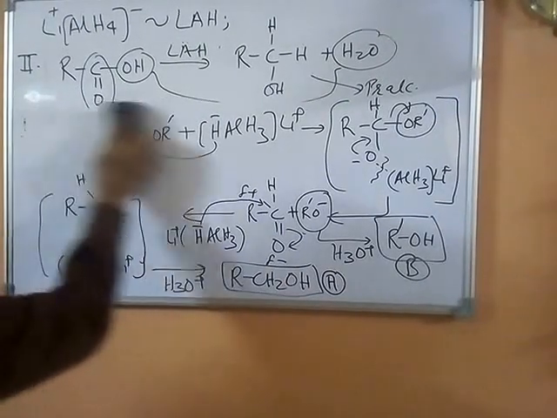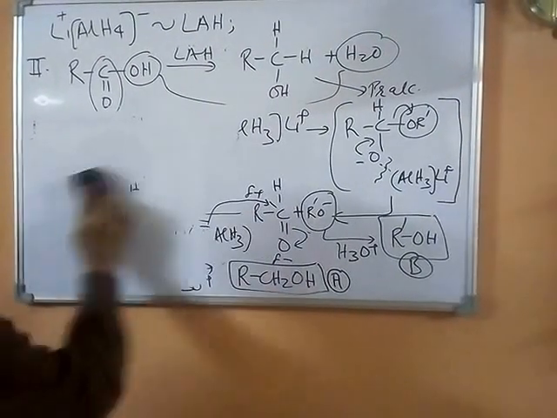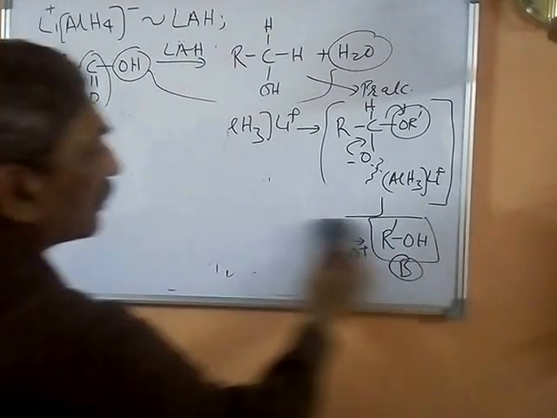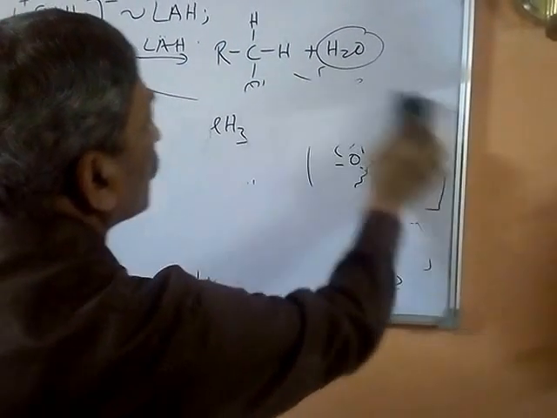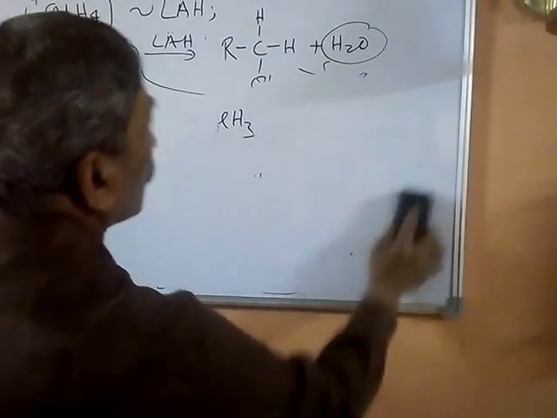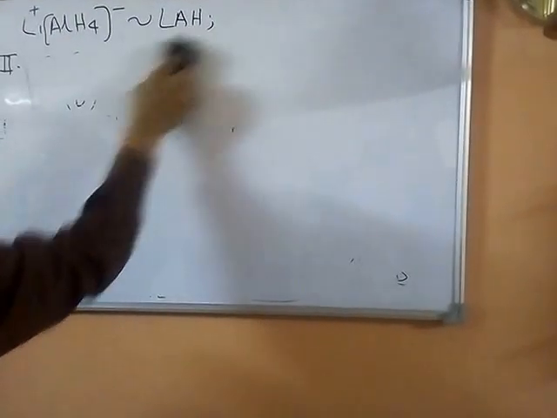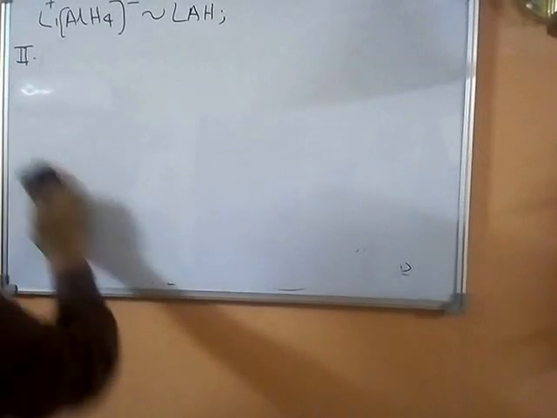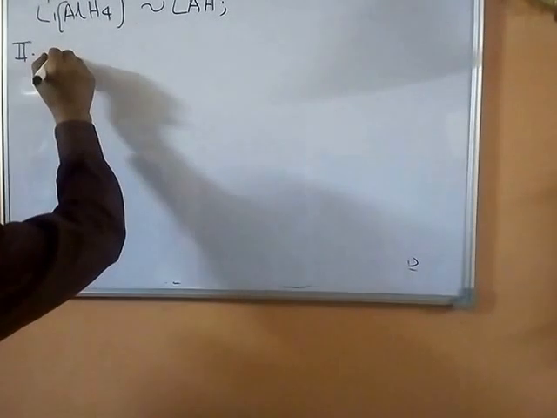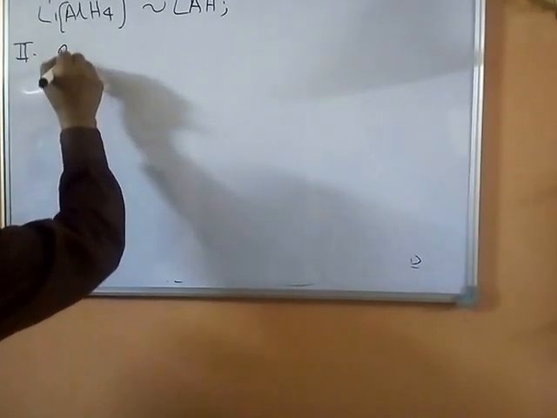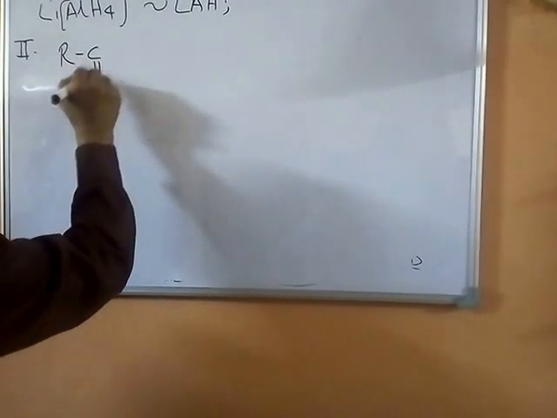Now let's take up another class of compounds which are primarily nitrogen containing compounds, and these nitrogen containing compounds are also reduced by lithium aluminum hydride to basically amines. So let's take up first of all an amide. So an amide is written as RC double bond O NH2.